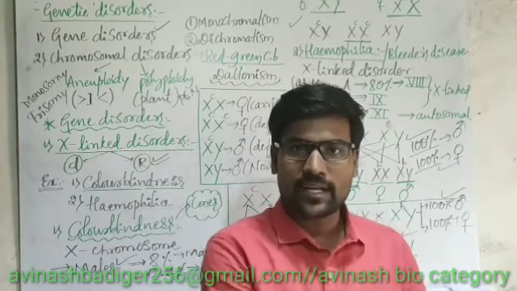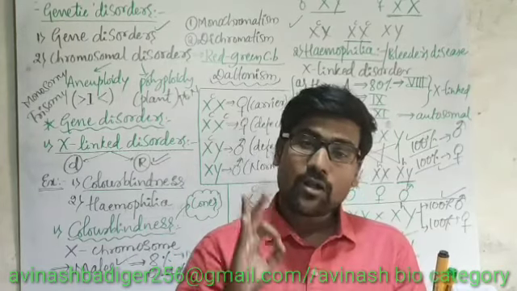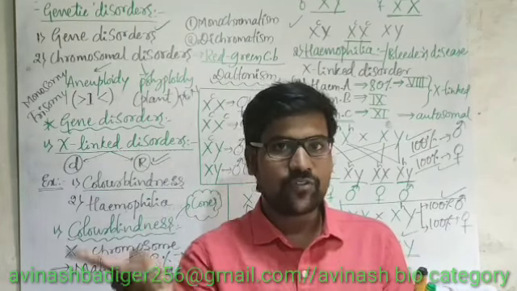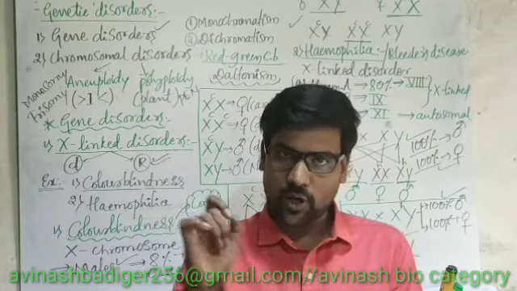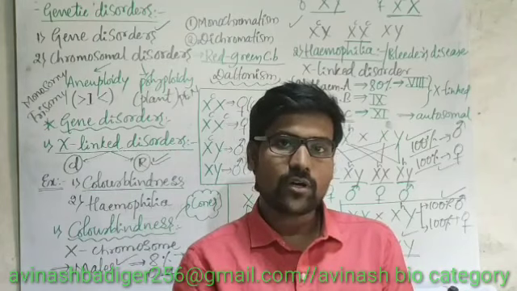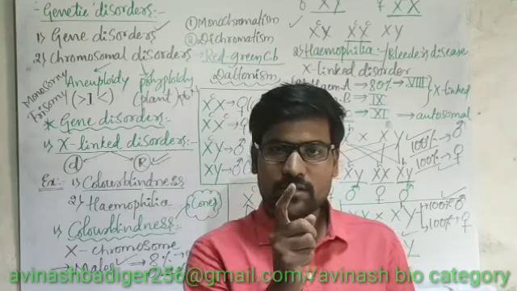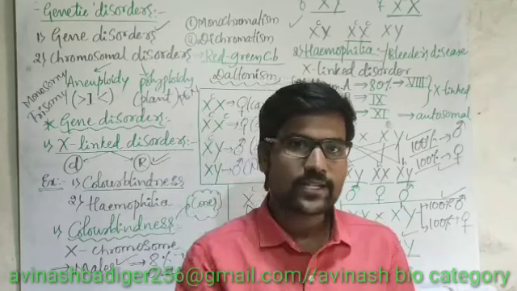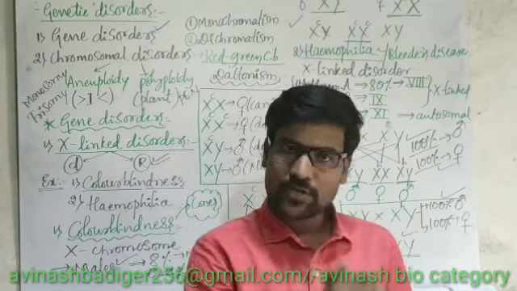Option C, all daughters are hemophilic and colorblind. And option D, 50% hemophilic daughters and 50% colorblind daughters. Out of 4, which one is correct? If you are not getting the question properly, please rewind the video and write the question and the options. Then do the calculation to see which option is suitable.